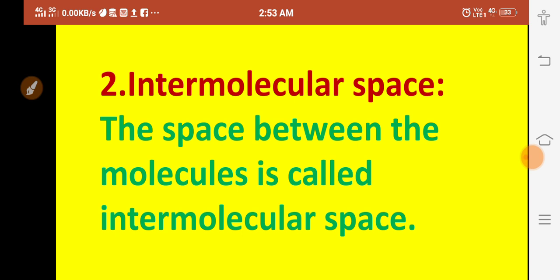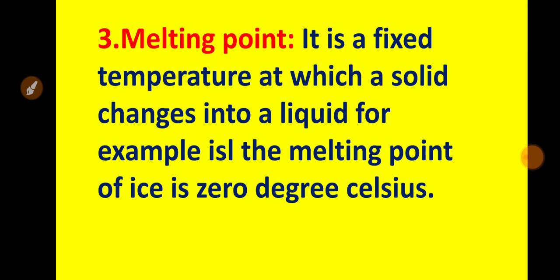Okay. Now third is the melting point. Melting point means the point at which the system will melt. It is a fixed temperature at which a solid changes into its liquid form.